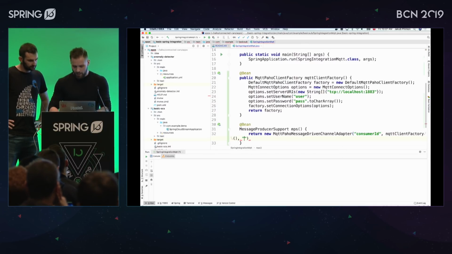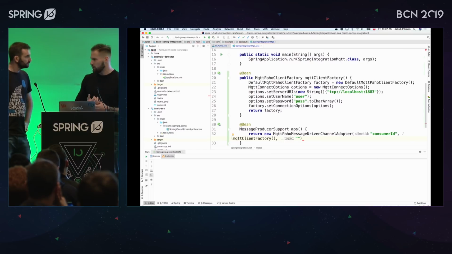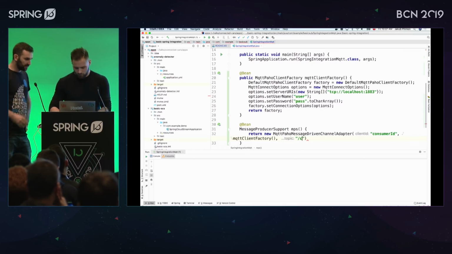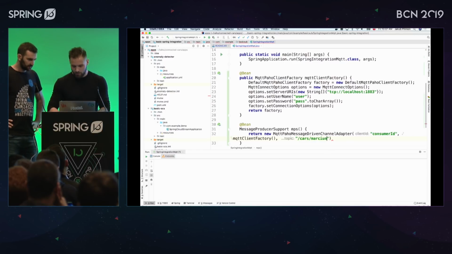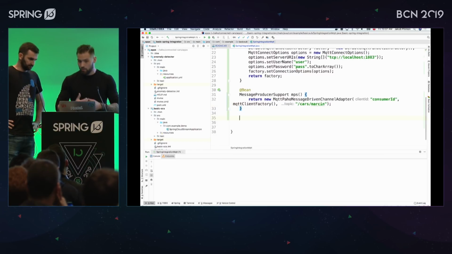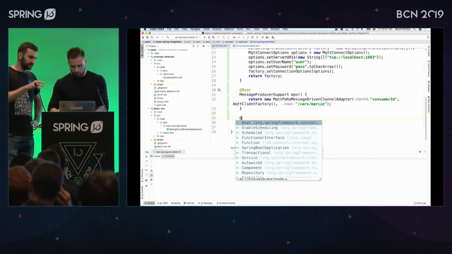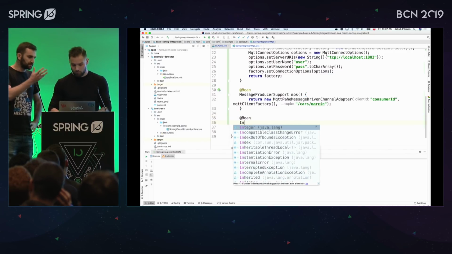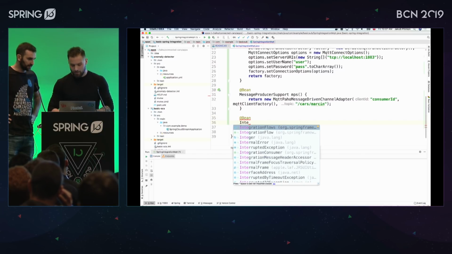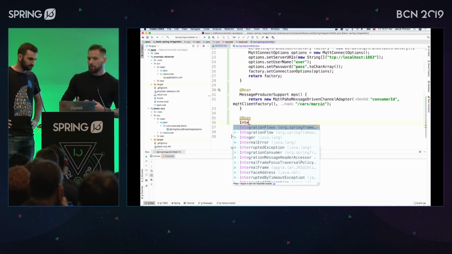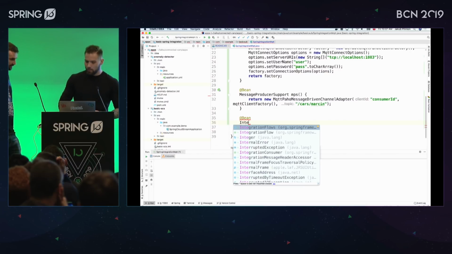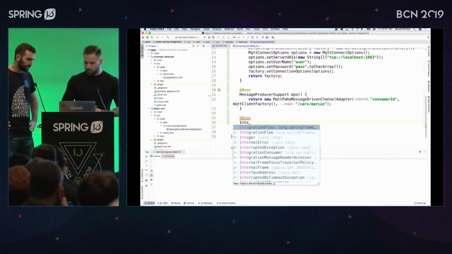And we need to pass the actual topic. What's the name of the topic? Maybe something related to my car. /cars/Marcin, right? Make sense? Yeah. What else? We need to define the flow from this message channel and somehow handle it. We just created a bean that describes an option to fetch some data, but now we have to describe how it happens. Exactly. So we have to create the inbound MQTT integration flow, which will be adapted via this message producer support.